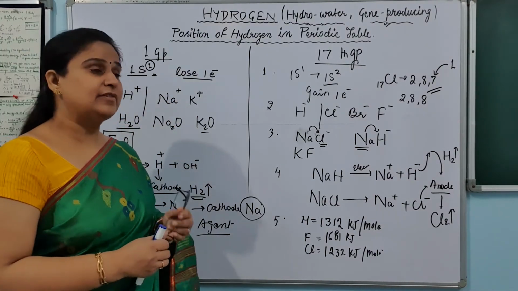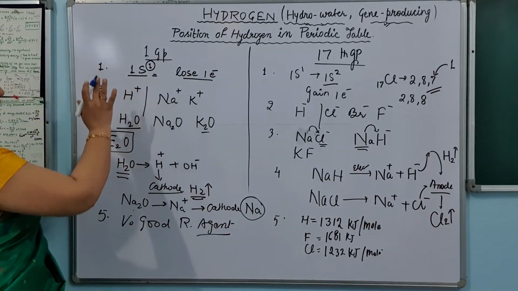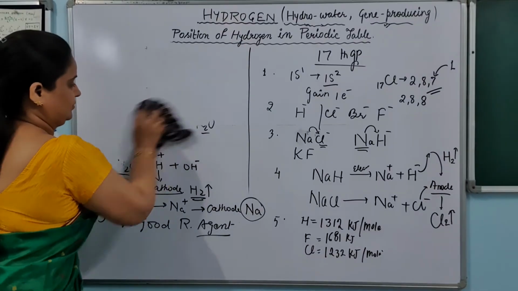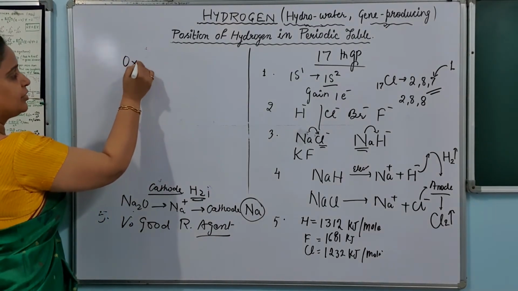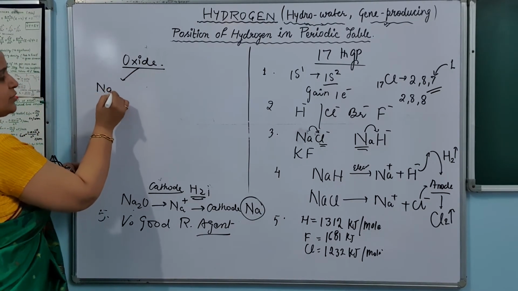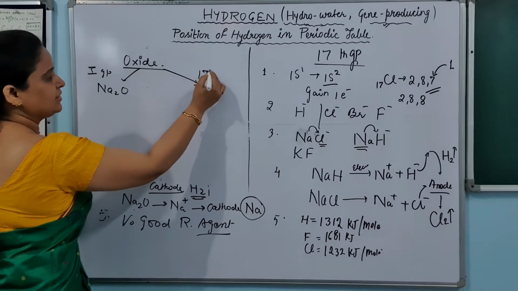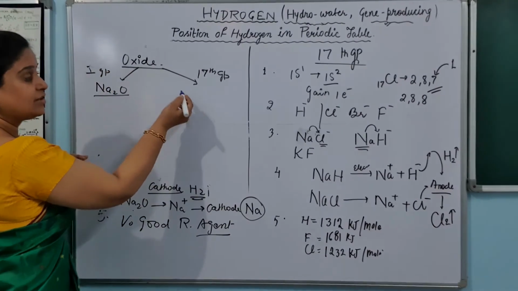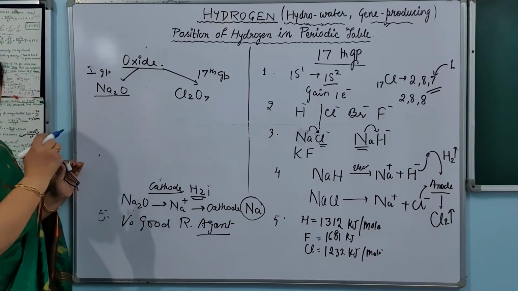On the other hand, if I go for the oxide of the first group and 17th group, I am writing down here. Oxide of the first group, example sodium oxide. Oxide of the 17th group, Cl2O7. Okay, here it is first group and here it is 17th group.